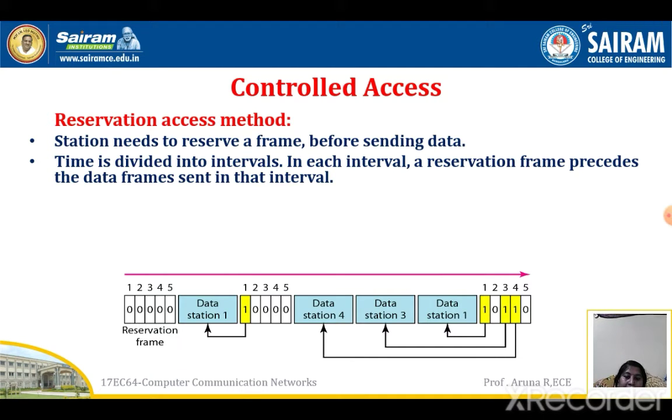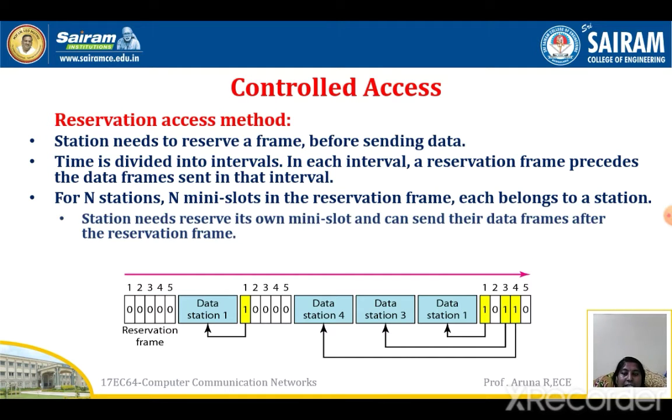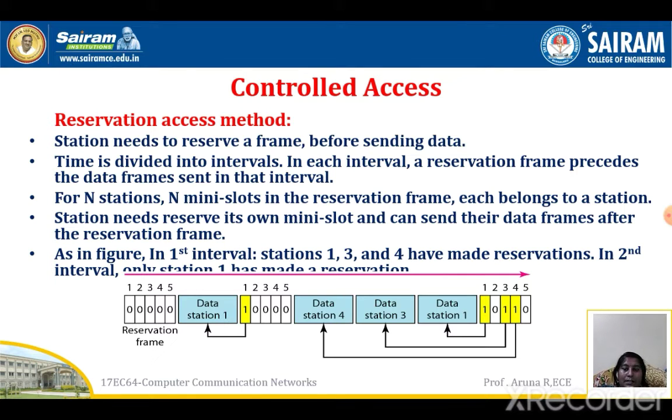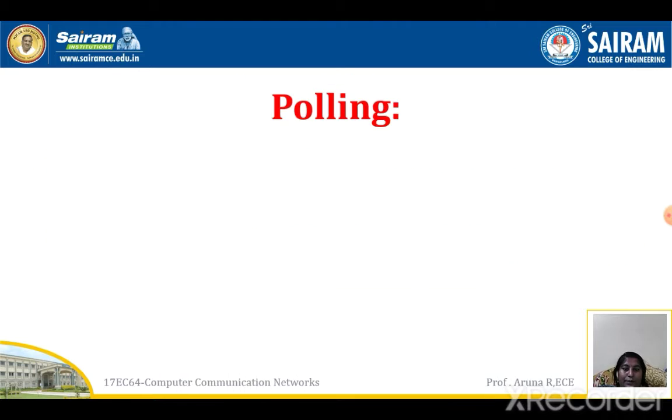In the second slot, again station 1 has reserved, so station 1's data is going to go. If no station has reserved, then everything is zeros. So for n stations, there are n mini slots in the reservation frame, each belonging to a station. A station needs to reserve its own mini slot and can send its data frames after the reservation frame. In the figure we have seen what is happening for the reservation.